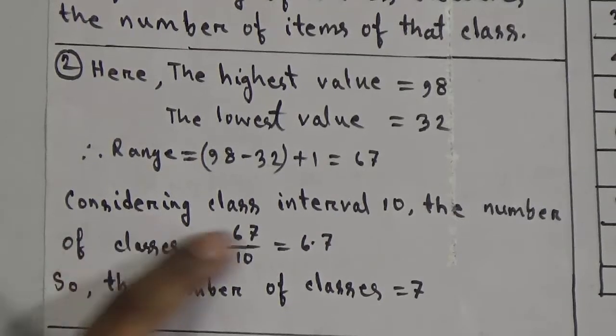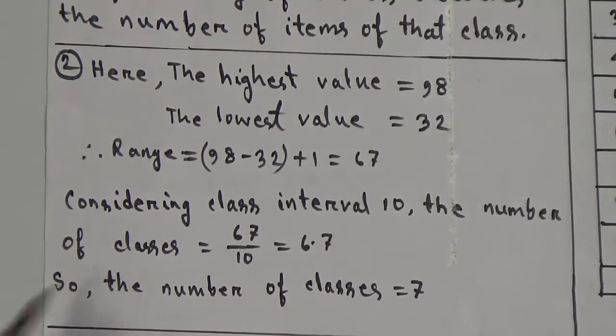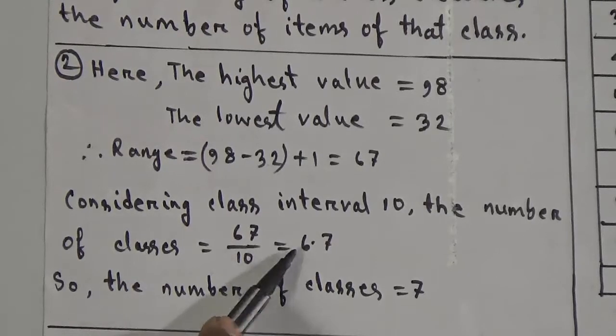Now considering class interval 10, we are considering here class interval 10. The number of classes will be, we have to divide this range by the considered class interval. Here the considered class interval is 10 and range is 67. If we divide 67 by 10, it will be 6.7. Number of classes cannot be 6.7, it will be 6 or 7, an integer number. So we have to take the next integer number of this fractional number. So the next integer will be 7. That means the number of classes will be 7.